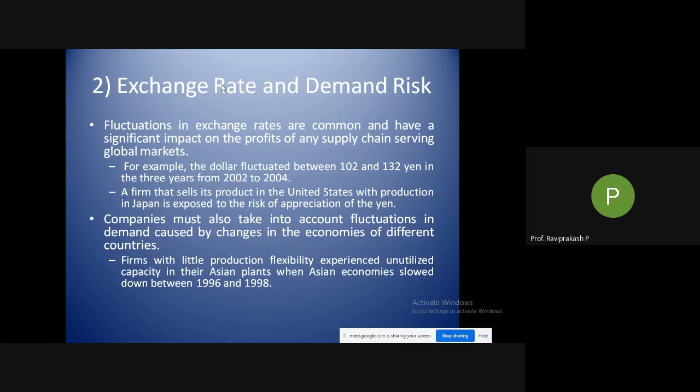Similarly in India, if the currency of India falls, like the example I gave of 76 to 78, if it becomes 80 or 82, the profits of our IT companies like TCS, Infosys, Wipro will increase. I told you about the fixed price that is given in dollars. It will be given to them in dollars, like $15 or $20 per hour of work that is being done by these people.